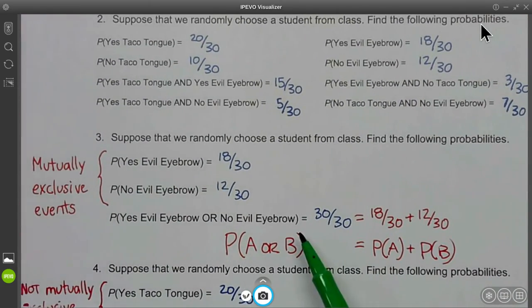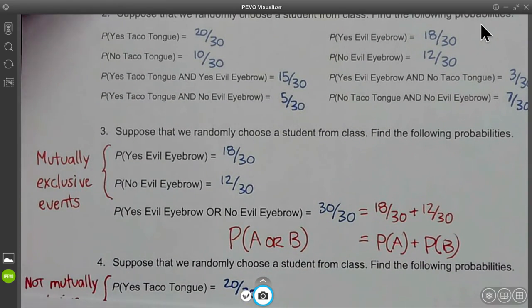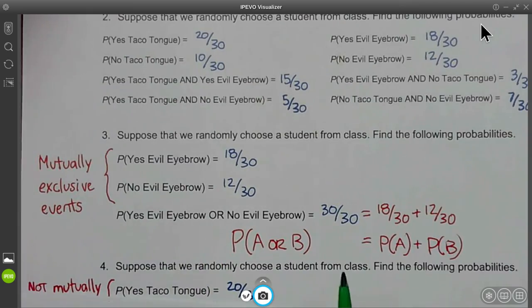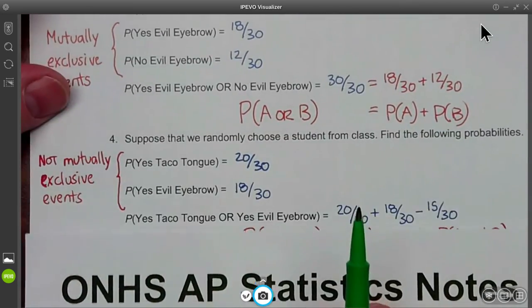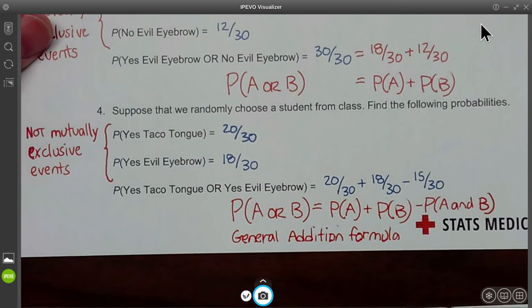Probability for yes for evil eyebrow or no for evil eyebrow. So your formula is the probability of A or B is equal to the probability of A plus the probability of B. Those are for mutually exclusive events. Now, these are not mutually exclusive events, so it's going to have a different formula. And we previewed this formula in our last video.